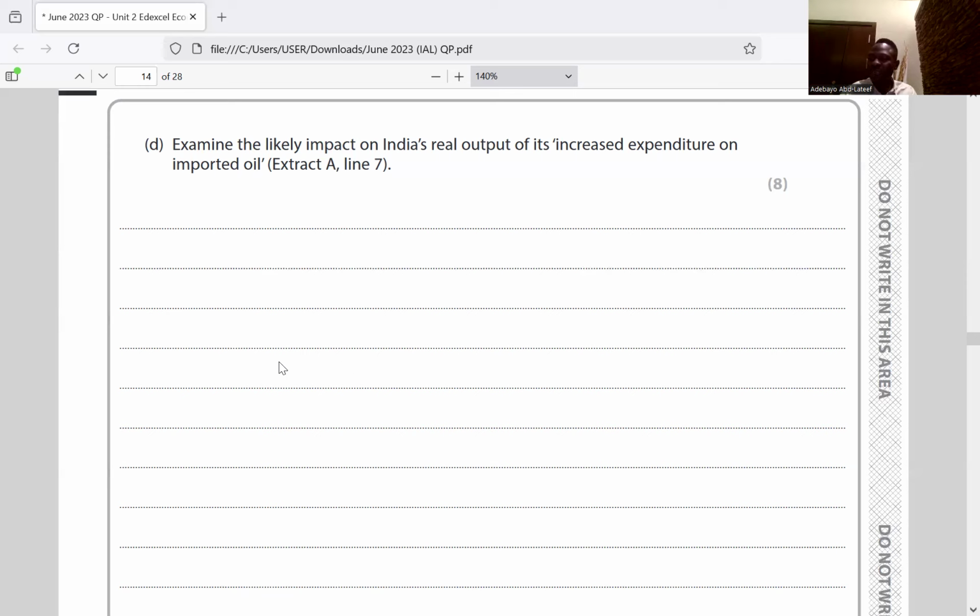So according to the extract, the value of import on Indian oil account is 30%. However, the real output may not fall if India is able to increase its export on services, which according to the extract is increasing more than the import. If India is able to increase its export on services, which are rising faster than import of goods, that might actually improve the real output of India. Is it clear? Yes. So go to 12E.